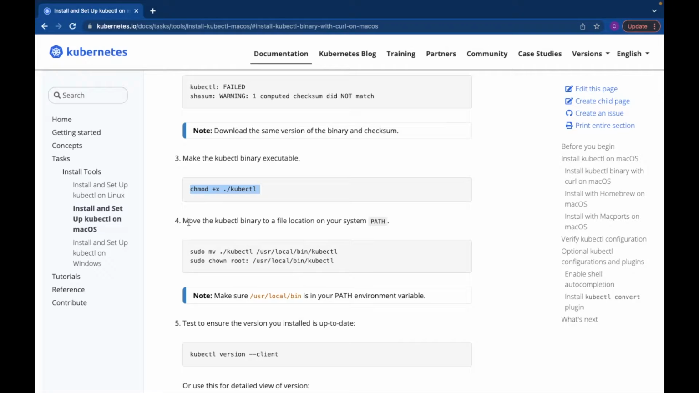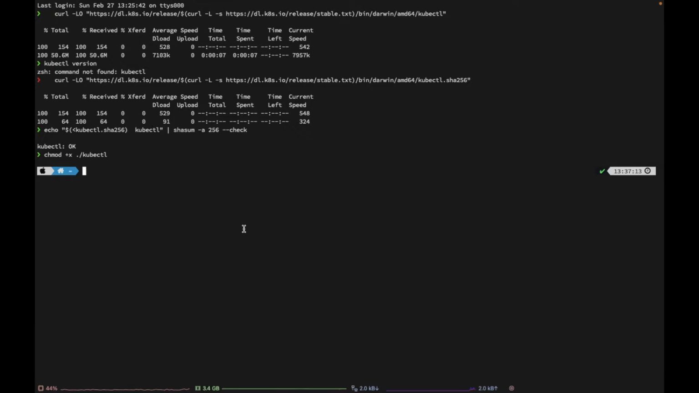So under the fourth step, according to the documentation, we have to move the kubectl binary to a file location on your system path. To do that, we need to use these commands. I will copy these two commands, paste them here and press enter. Because I am using sudo, obviously I need to provide the password, so I am going to do that.